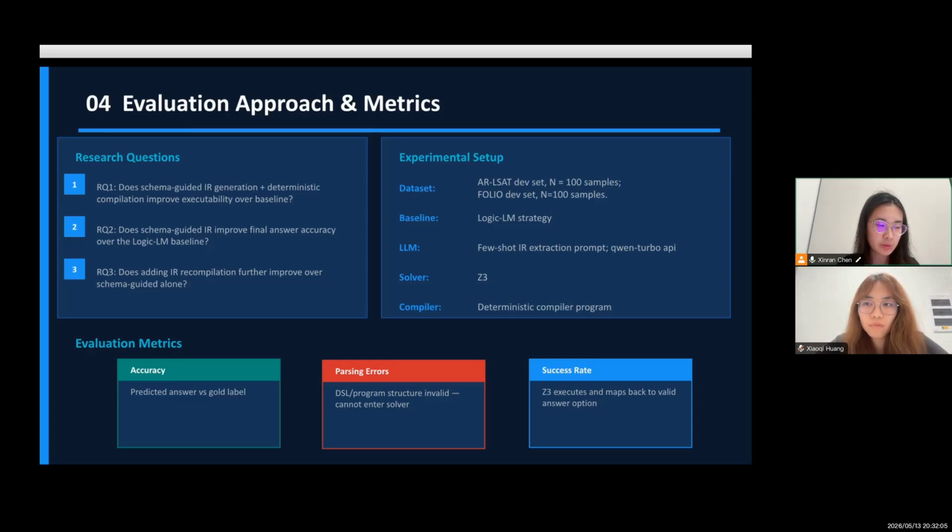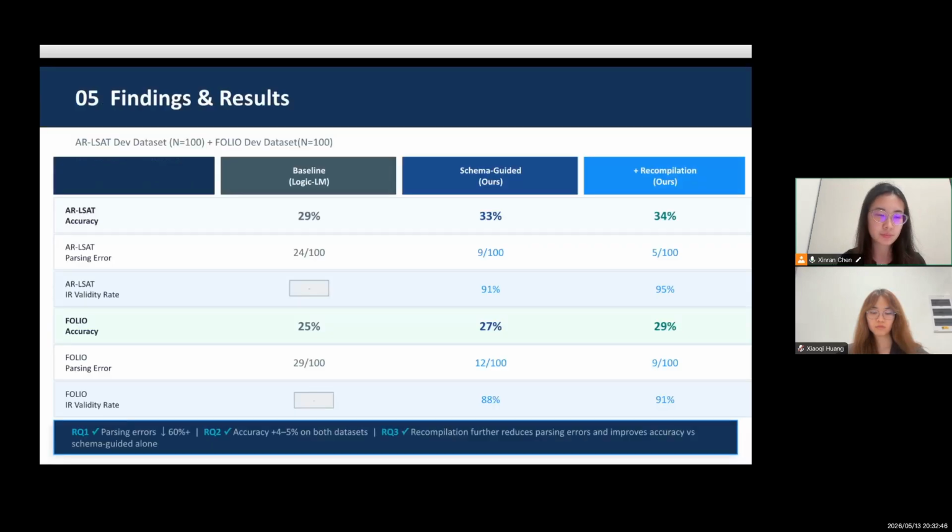For evaluation, we use 100 samples each from the AR-LSAT and FOLIO development sets. We compare against the Logic-LM direct DSL generation baseline, using Qwen Turbo for IR extraction, Z3 as the solver, and our deterministic compiler pipeline. We evaluate the system using metrics including accuracy, parsing error, and overall success rate, allowing us to measure not only answer quality, but also whether the generated reasoning process is actually executable and solver valid.